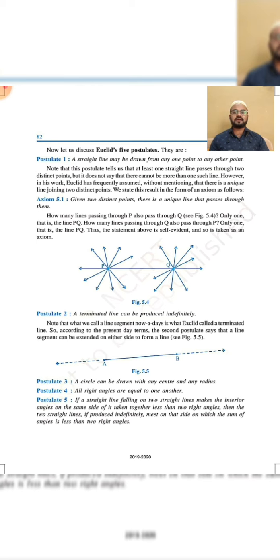The last one is that if a straight line falling on 2 straight lines makes the interior angles on the same side of it taken together less than 2 right angles, then the 2 straight lines produced indefinitely meet on that side on which the sum of the angles is less than 2 right angles.